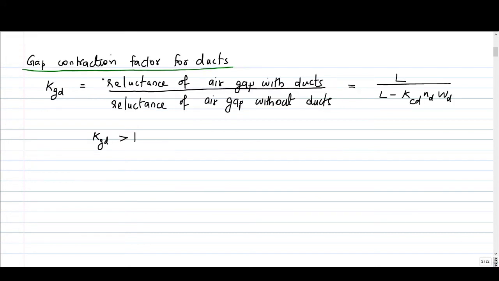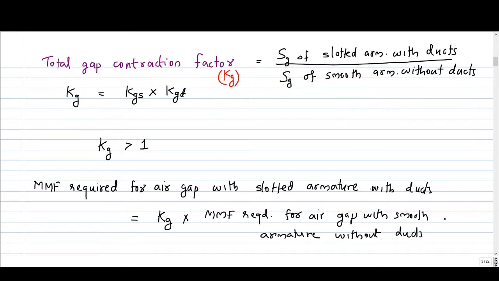And we have seen another factor, gap contraction factor for ducts, kgd, and it is the ratio of reluctance of air gap with the ducts to reluctance of air gap without ducts. This also we derived. It is L divided by L minus kcd nd into wd. Here also you can see the denominator is less compared to the numerator, and obviously kgd is greater than 1. So you can conclude that reluctance of air gap with the ducts will always be greater than that without ducts.